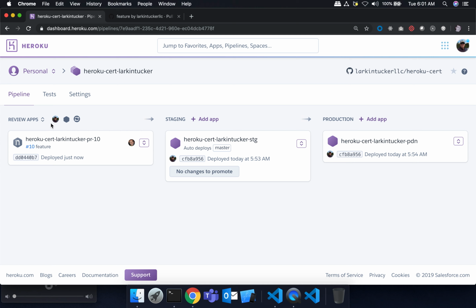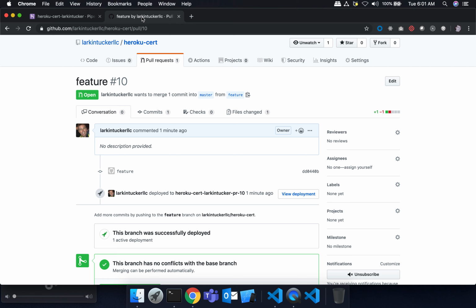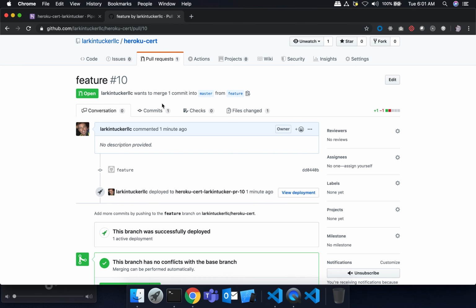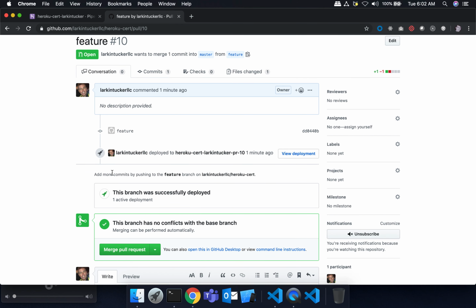You can see now I've got something here. It's called a review app. You can have more than one of these, right? For every PR open, you would have one of these. Let's look to see what it looks like from GitHub. From GitHub, you can see that there's an extra section here. It says this branch has been deployed, and you can actually click on this right from GitHub and say View Deployment, and that's going to basically just launch your web dyno, and in this case it just says hello feature world feature now.